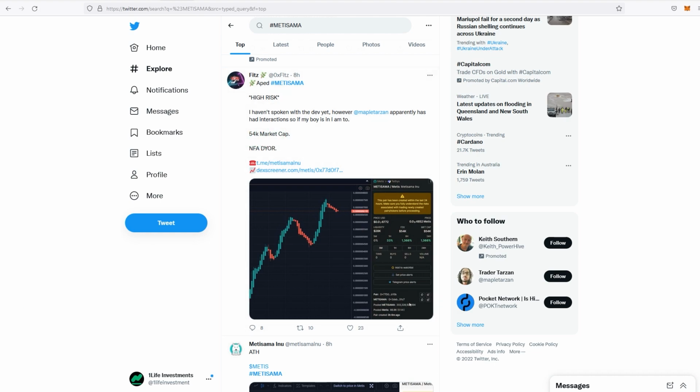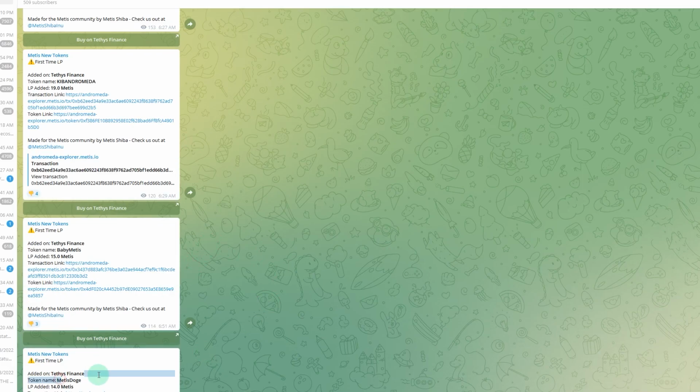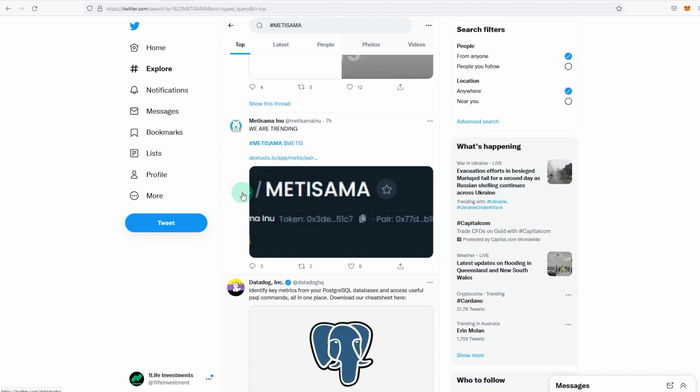And as you can see, I just received a notification, METIS Doge, 14 METIS added to the liquidity. That's how it goes. It's on all day, and if I find anything interesting, I'll go and have a look and see if I would want to risk it, you know. So yeah, that's the process.